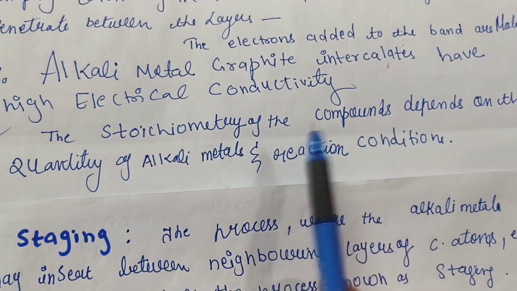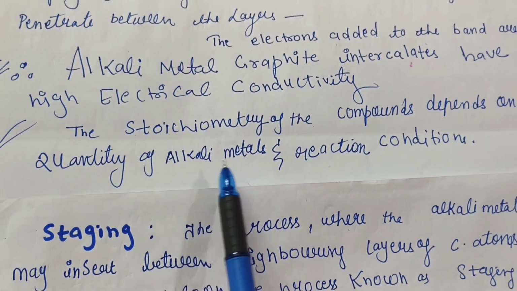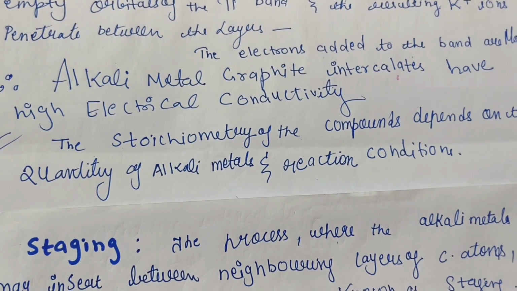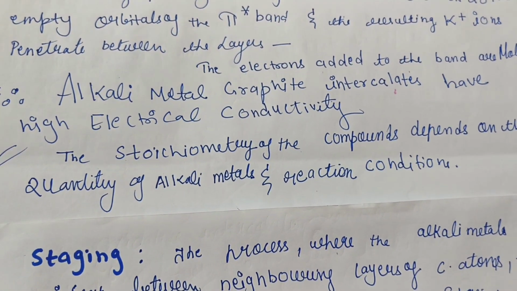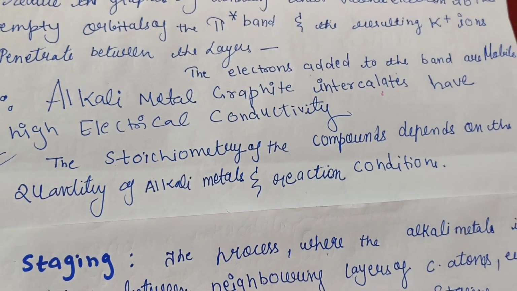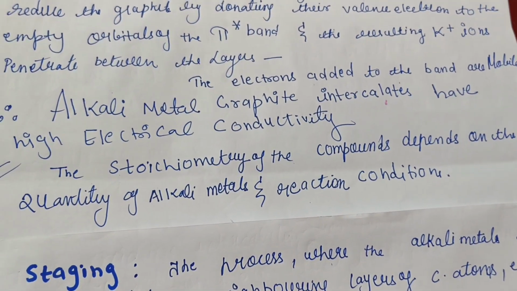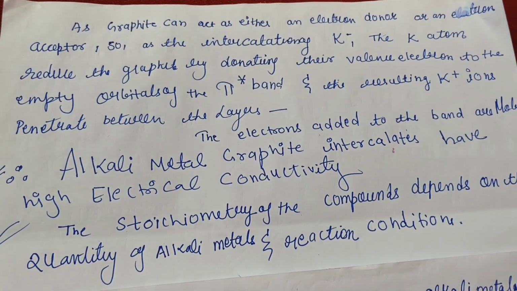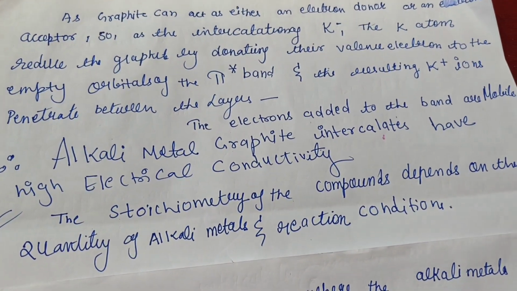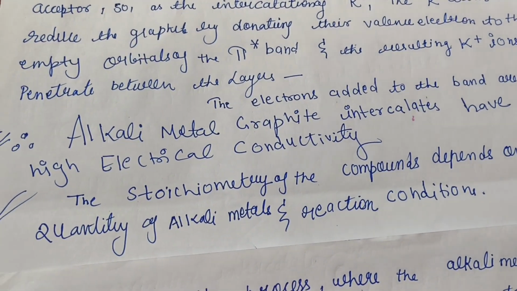So the stoichiometry of the compound depends upon the quantity of alkali metals and the reaction condition. It means how many potassium or any alkali metal ions will be present there depends upon the type of the metals and the reaction condition, which means which type of the intercalation compounds is required for a particular application. So I hope this is clear to you.